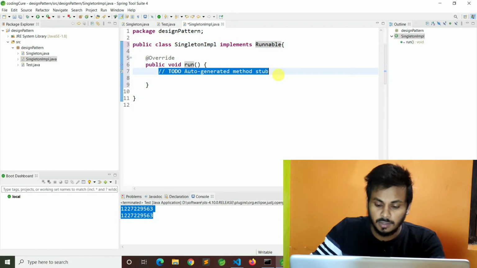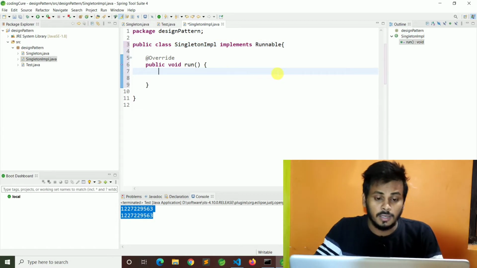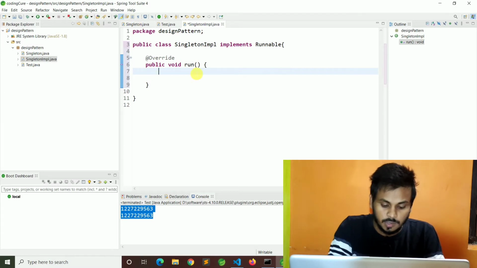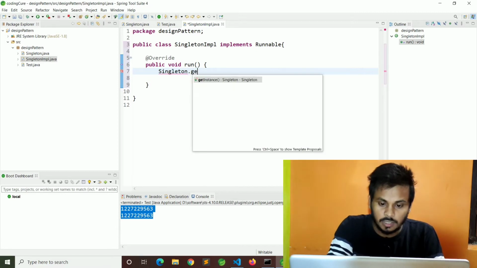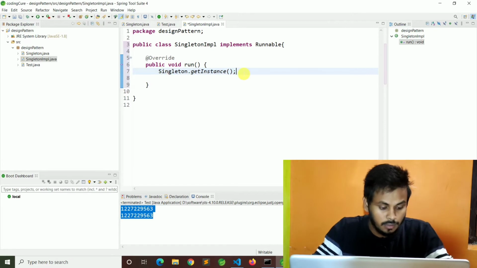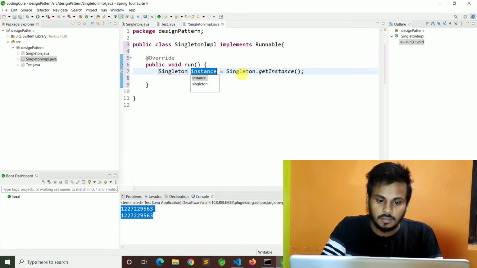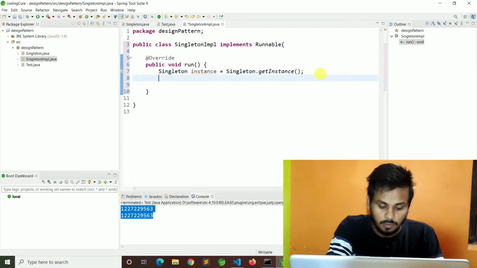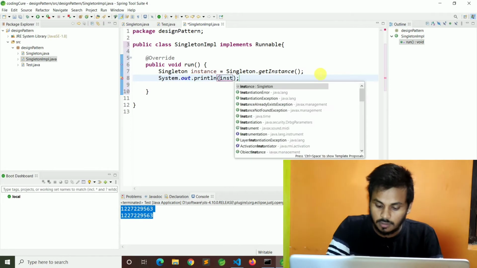In the run method I create the object of the Singleton class. How do I create it? Simply Singleton.getInstance, and return the instance, then System.out.println instance.hashCode.